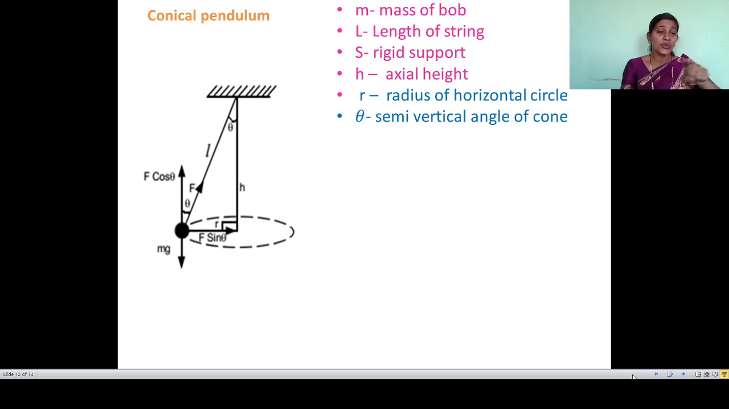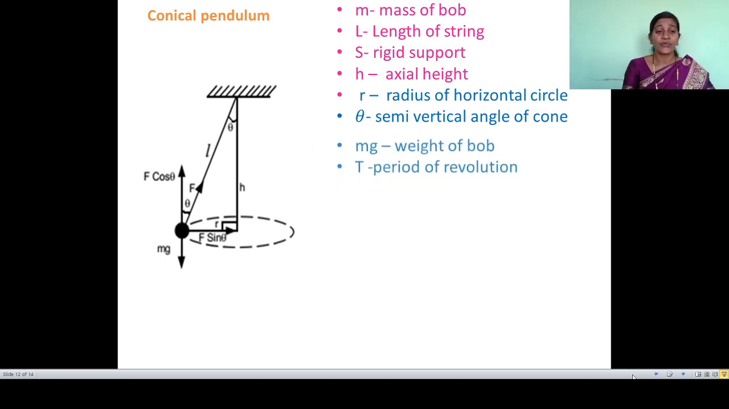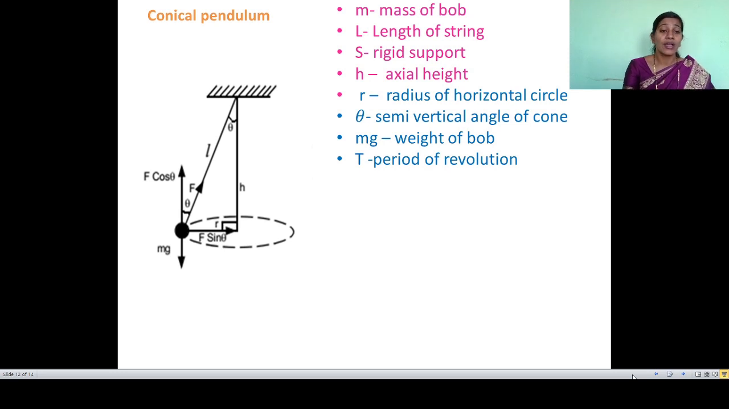As the string is revolving in that horizontal circle, the string makes angle theta with its vertical position when it is in the equilibrium position. mg is the weight of the bob, T is the period of revolution. Now here, instead of F cos theta, F sin theta in that diagram, we are using T0 cos theta and T0 sin theta. T0 also means the force due to tension. So you can get an idea from that diagram.